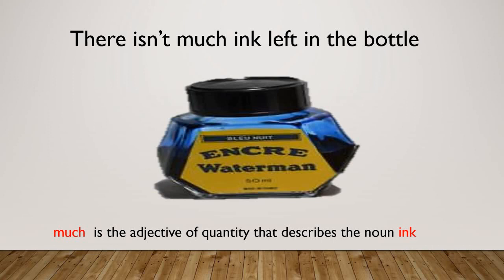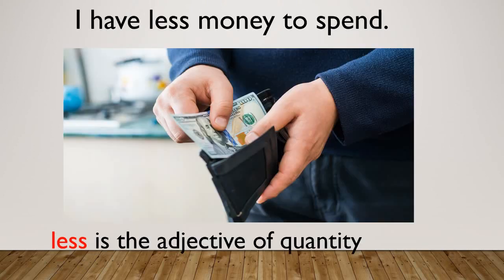I have less money to spend. So student, here we do not know the exact money he is having to spend. But whatever money he is having, that is not sufficient to spend. Student, money is an uncountable noun. You cannot count money. You can count notes or coins, but money is uncountable. So you can only say less or more money.